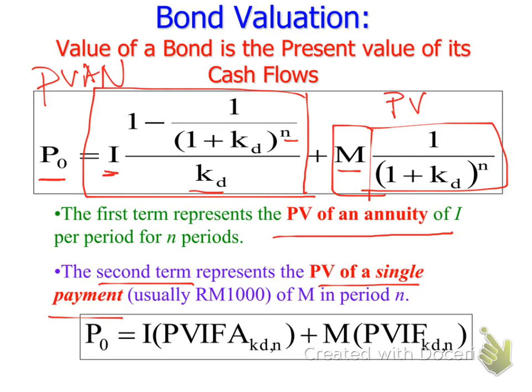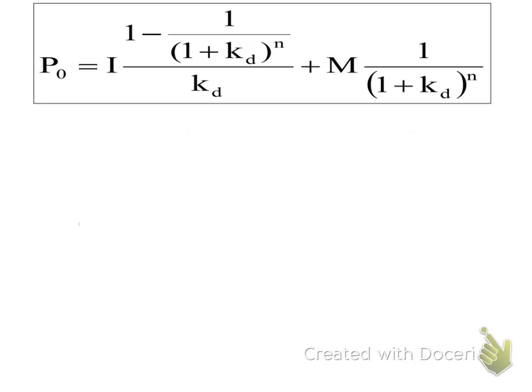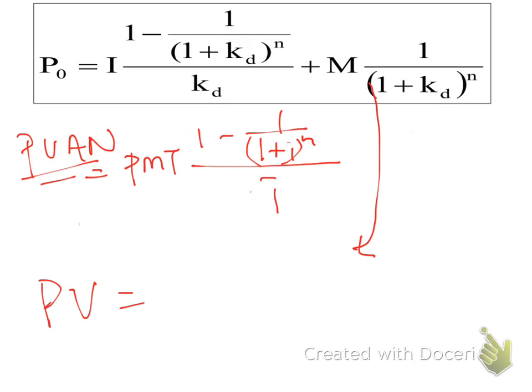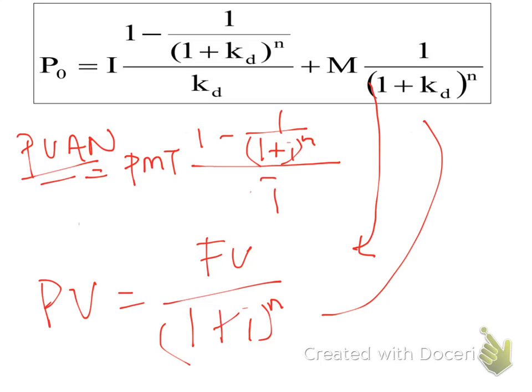Your present value annuity formula is PMT times (1 minus 1 over (1 plus I) to the power N) divided by I. The present value formula is future value divided by (1 plus I) to the power N. These are the same formulas.